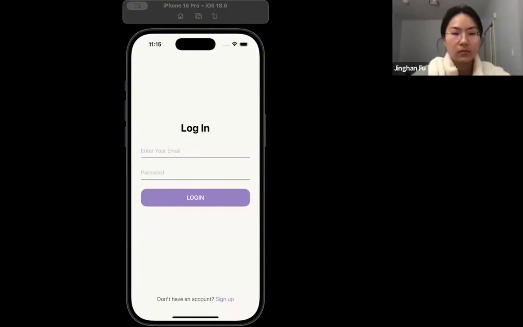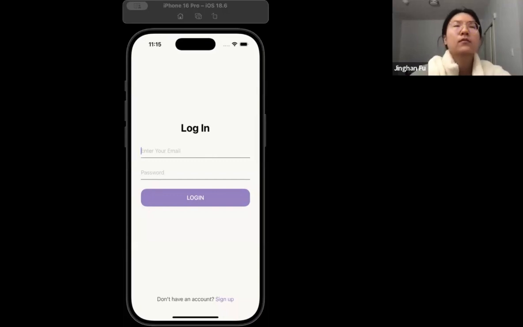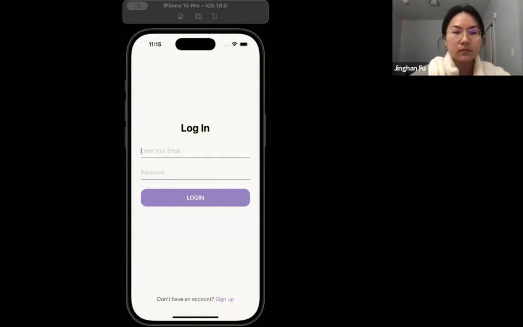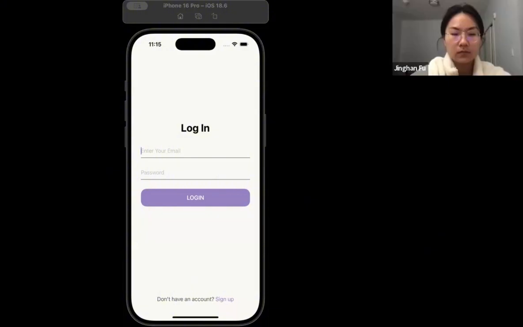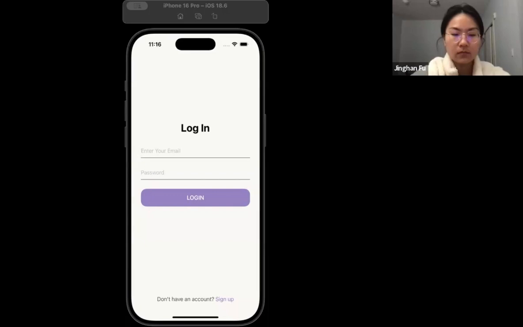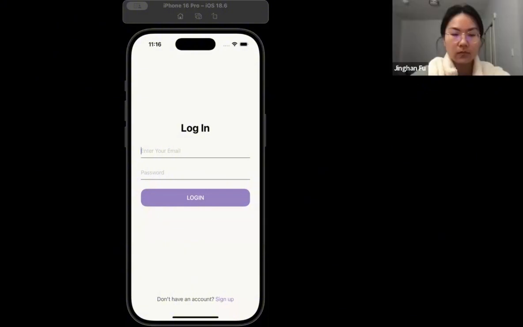We have an authentication system that enables login and sign up with Firebase authentication, secure session management, password validation, and error handling. After the user has logged in, the app navigates to a home screen where users can pick which feature they want to use. We have a mood log, an AI chat, and a resources page where users can see nearby support on a map.